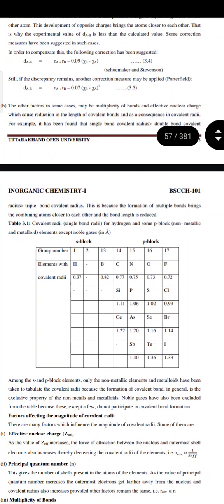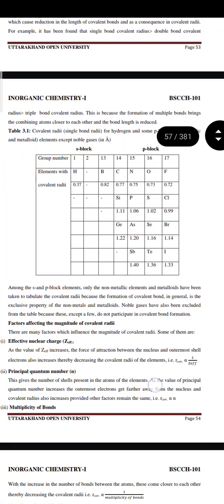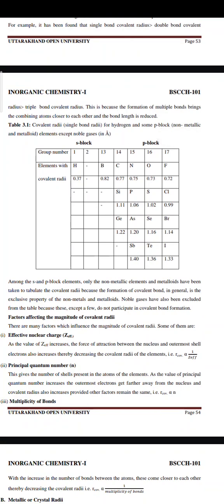Second, the other factor in some cases may be multiplicity of bonds and effective nuclear charge, which cause a reduction in the length of the covalent bond and, as a consequence, in covalent radii. For example, it has been found that the single bond covalent radius is greater than the double bond covalent radius, which is greater than the triple bond covalent radius. This is because the formation of a multiple bond brings the combining atoms closer to each other and the bond length is reduced. In Table 3.1, covalent radii for hydrogen and some s-block elements, except noble gases, are given.